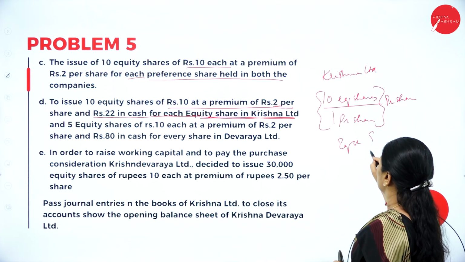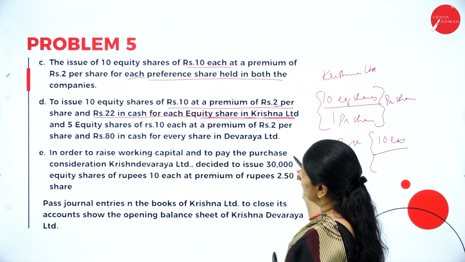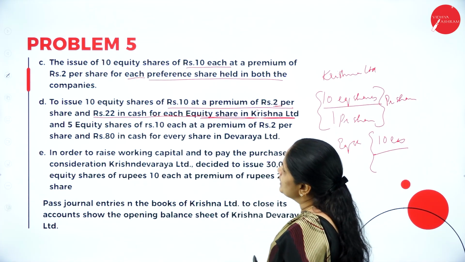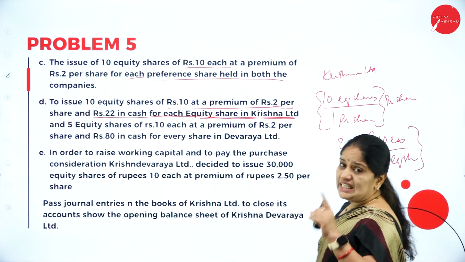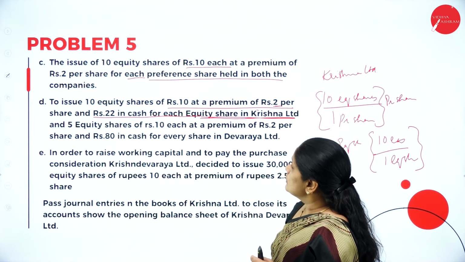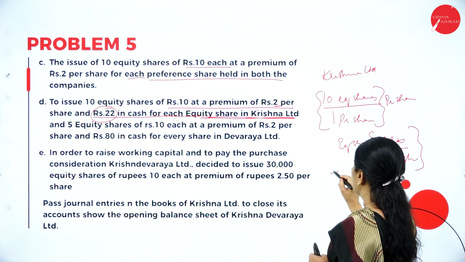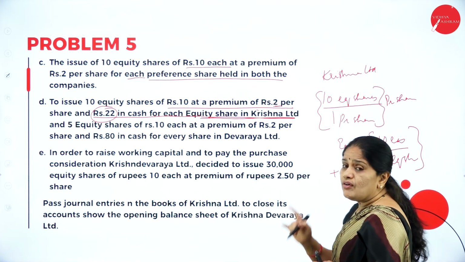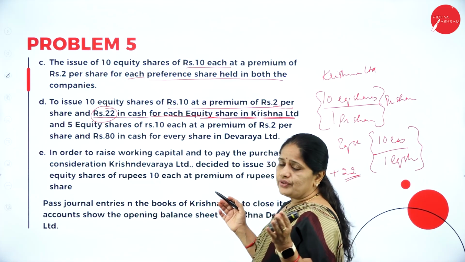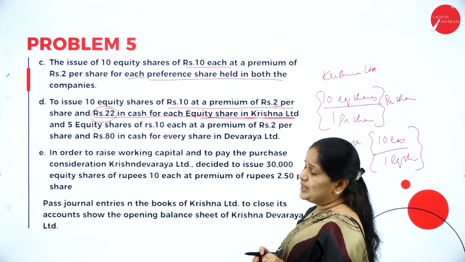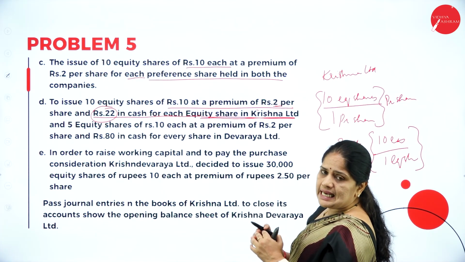Now, for the equity shareholders, again, they are giving 10 equity shares at a premium of 2 rupees per share and rupees 22 in cash. So, for each equity shareholder, they are giving 10 equity shares and also they are paying rupees 22 in cash. So, this we should understand step by step. If you just read the sentence in one stretch, you will not be able to understand. So, you have to see whatever is the relevant information, take it, analyze it, and then move ahead.